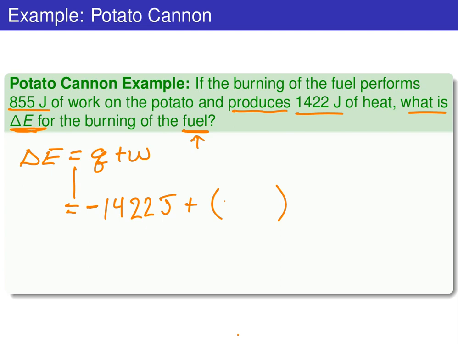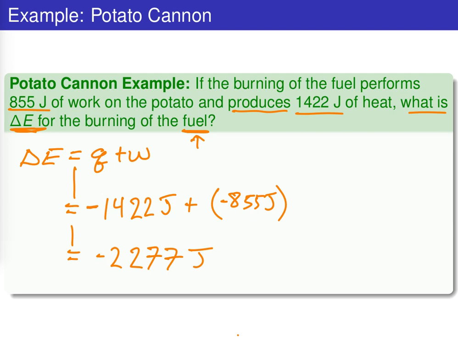And so this is going to be another negative term. At the end of the day, we're going to end up with a delta E of negative 2,277 joules. That represents the sum total of all the energy that was given off by this fuel. Some of it went to heat, some of it went into that flying potato.